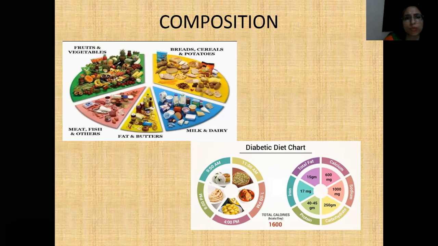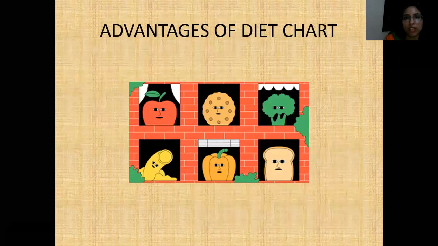When you don't follow your diet chart and just take all the junk food, whatever you like, continuously, that develops diabetes. Now, the advantage of the diet chart is that you follow certain rules, norms and guidelines by which you take your meals, breakfast, lunch, dinner or snacks, whatever you take throughout the day.